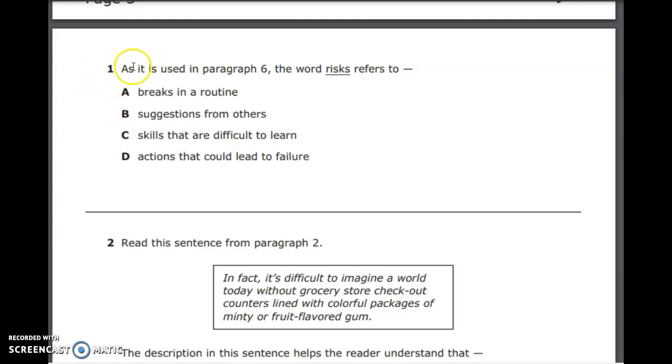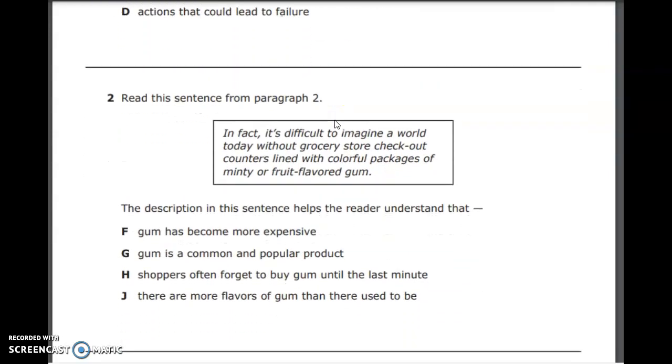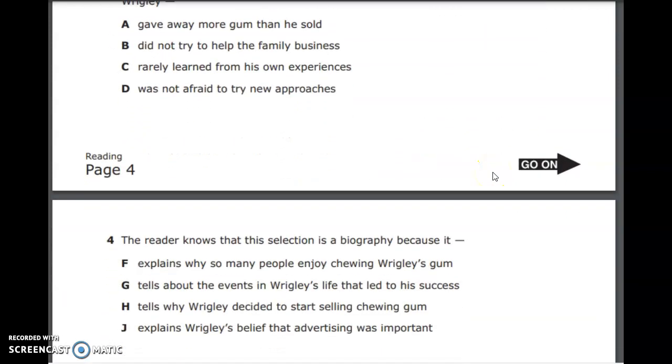not the answer choices. Number 1, as it is used in paragraph 6, the word risks refers to. So we know that we need to pay close attention to the word risk in paragraph 6. Number 2, read the sentence from paragraph 2. The description in the sentence helps the reader understand that. The description is, in fact, it is difficult to imagine a world today without grocery store checkout counters lined with colorful packages of minty or fruit-flavored gum.